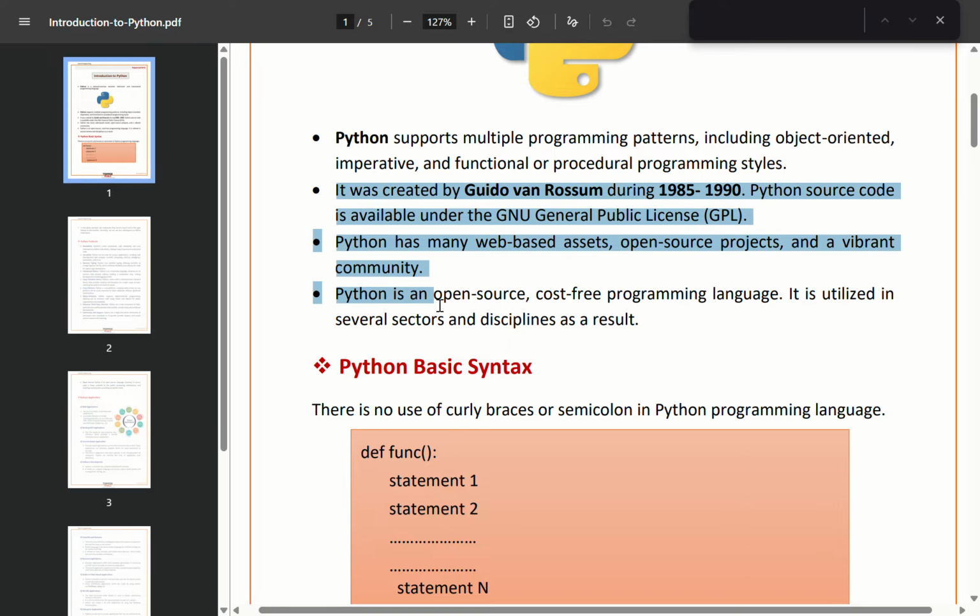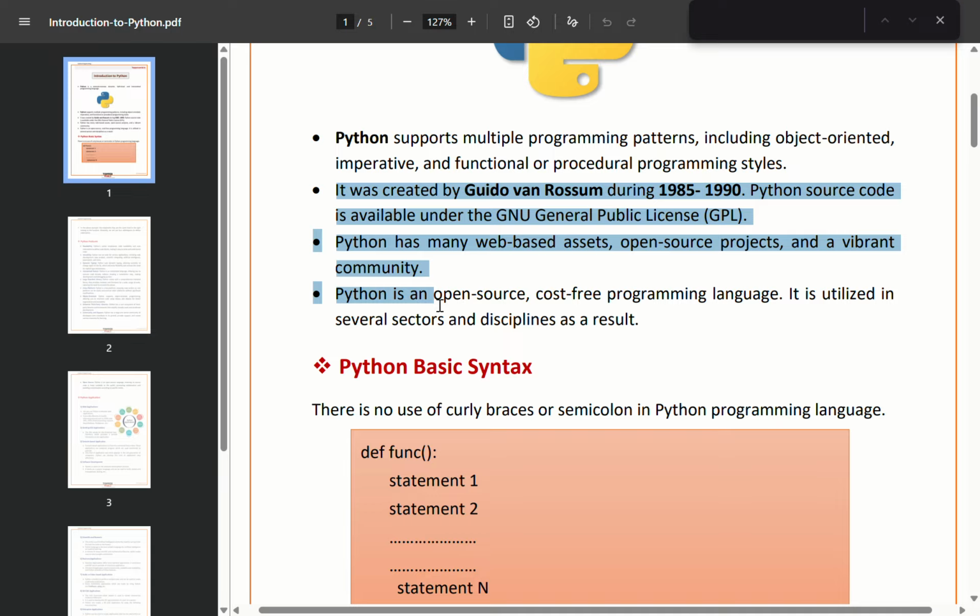Python was created by Guido van Rossum between 1985 and 1990. The source code of Python is available under the GNU General Public License, which means Python is completely open source. Being open source means anyone can view, modify, and distribute Python source code. This has helped Python grow rapidly and build a very strong community. Python also has a huge number of web-based resources, open source projects, and learning materials. Because of this large community, whenever you face a problem, you will easily find help online.